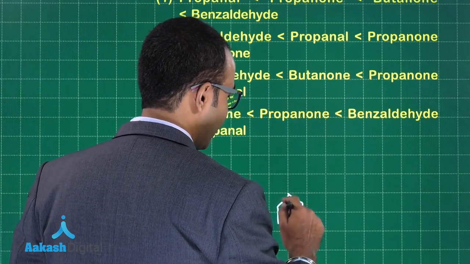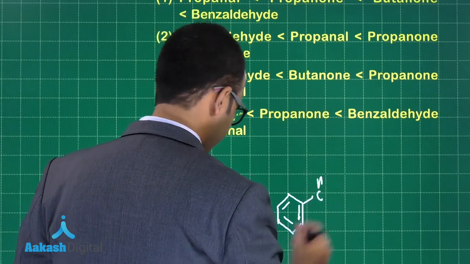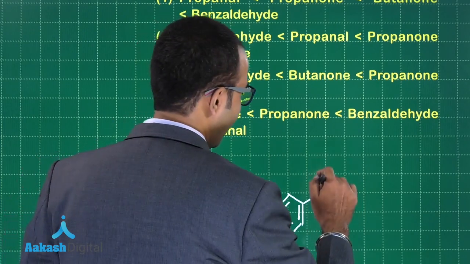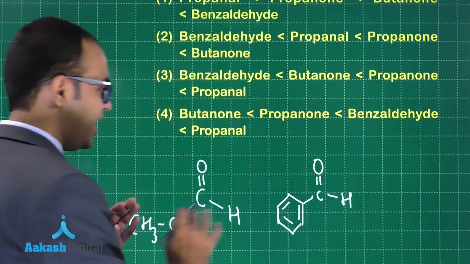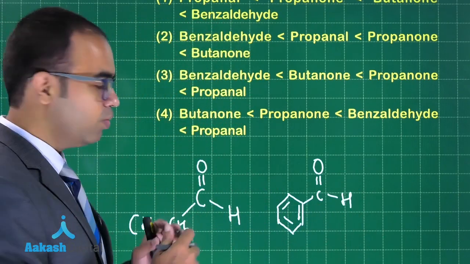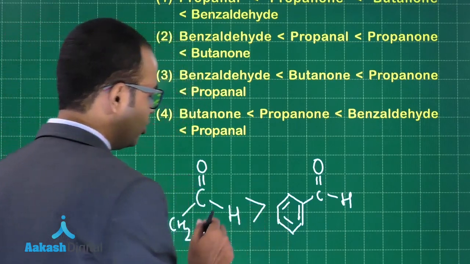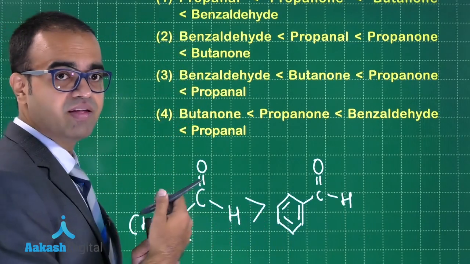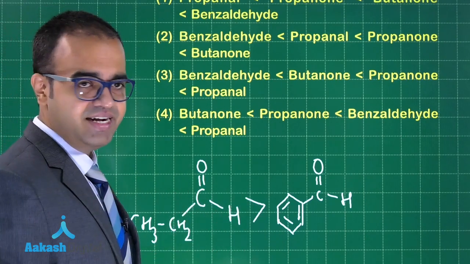Where do I have a bigger group? I have a bigger group in benzaldehyde. So if I compare both of them, I observe that propanal will undergo nucleophilic addition faster as compared to benzaldehyde.